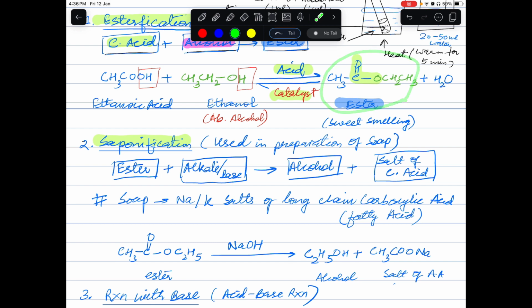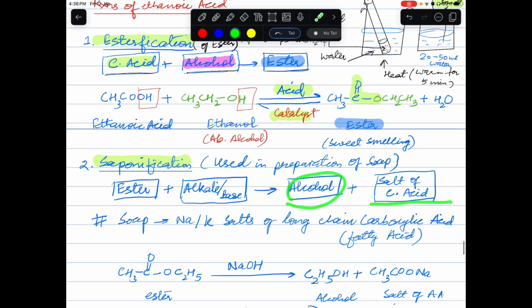Here, an ester when treated with a base will give you back alcohol and the salt of carboxylic acid. So we are getting back the salt of carboxylic acid, and we are getting back the alcohol which we had used. We bring about this breakdown of the ester which we formed earlier with the help of an alkali or base, for example sodium hydroxide. Here sodium hydroxide is a base or alkali.